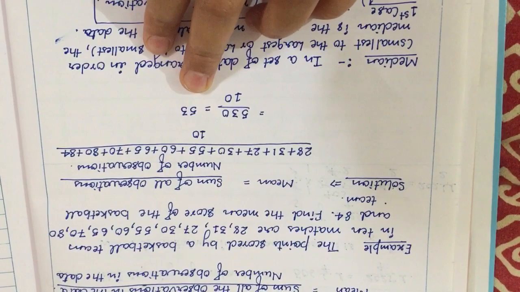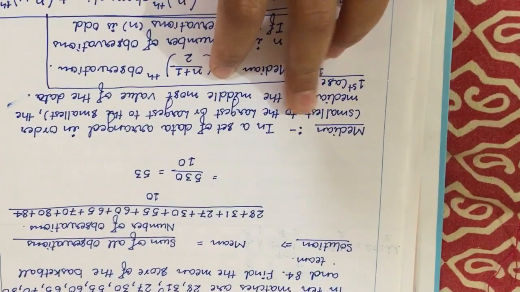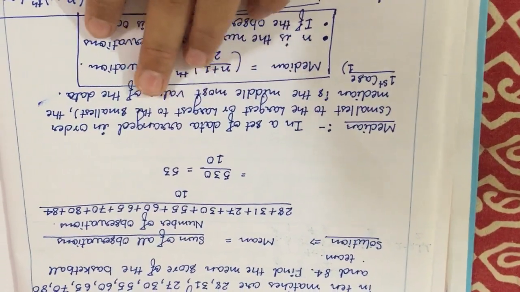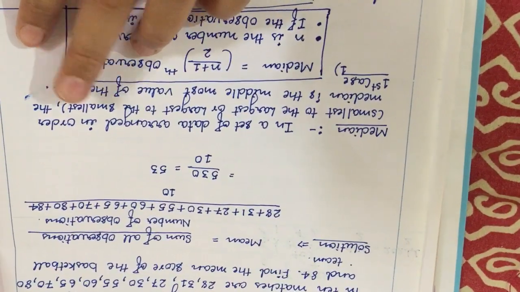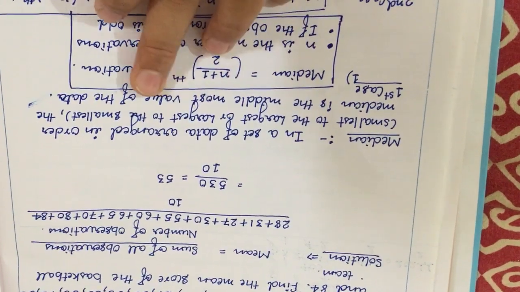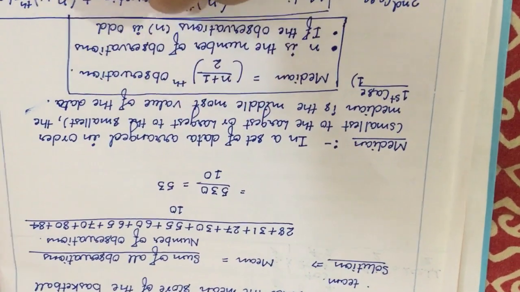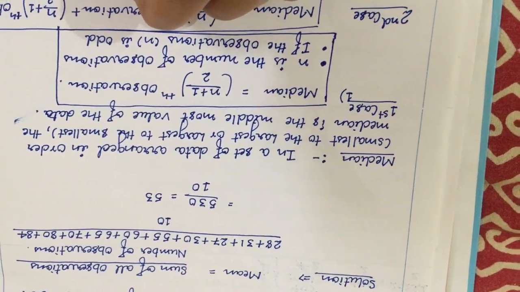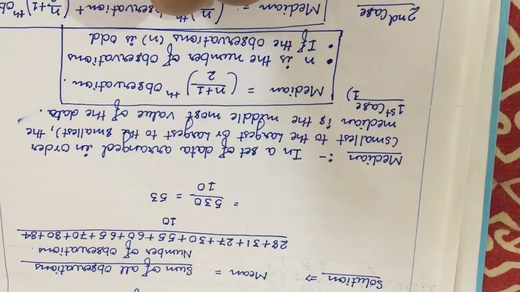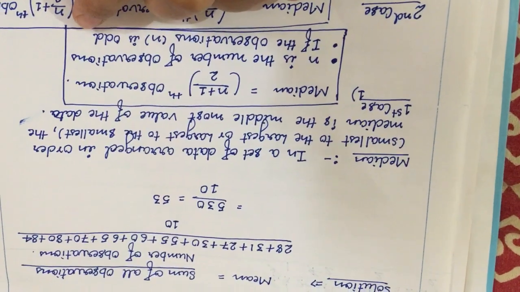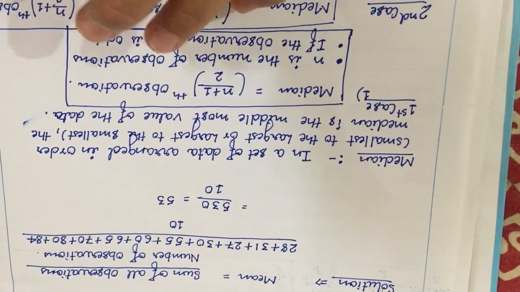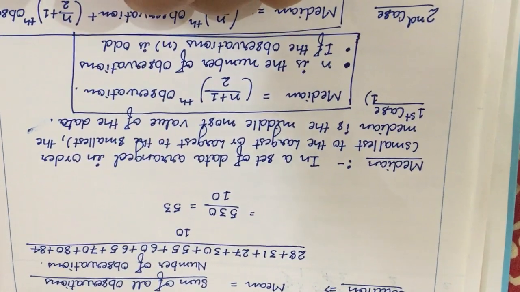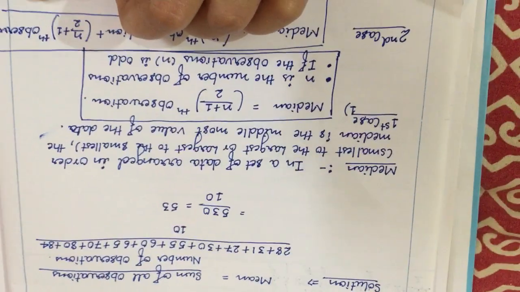Okay. Now, next is median. It is a set of data arranged in order, smallest to largest or largest to smallest. The median is the middlemost value of the data. What do you mean by median? Median means the middle term of your data when you arrange it in descending order or ascending order. You can arrange your data in any order, but you have to arrange it in ascending or descending order.